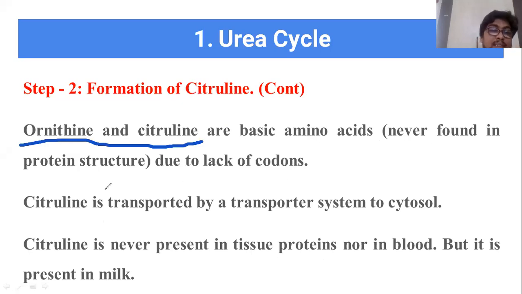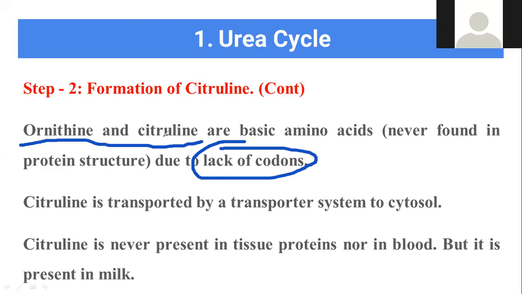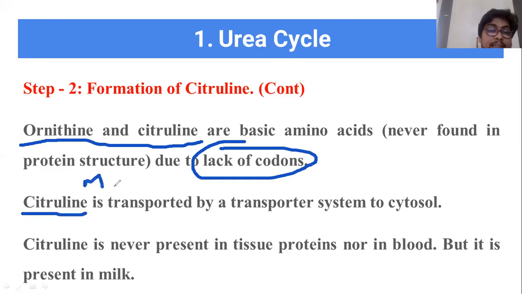Basically, these substances are not present in the protein structure. Why? Because they do not have a codon. That's why ornithine and citrulline, these basic amino acids, are not present in the protein structure. In the next class, we will discuss the protein structure. Now you see that this citrulline is produced in the mitochondria.